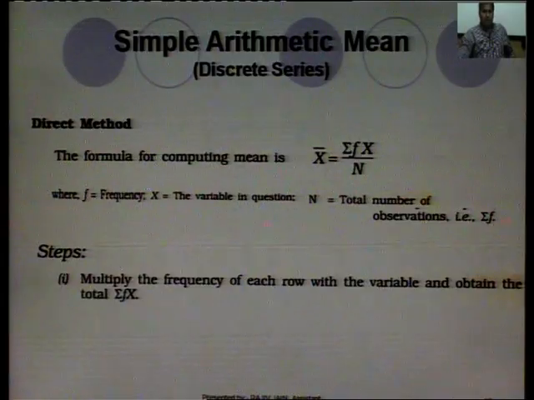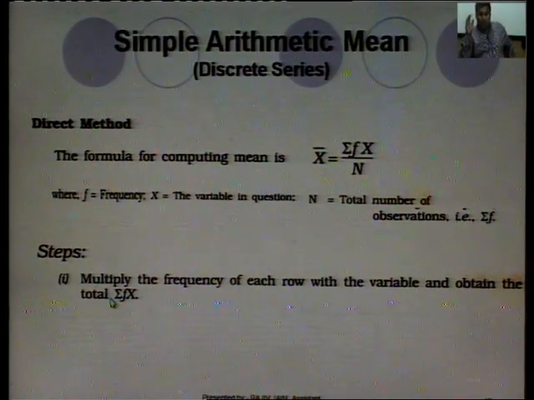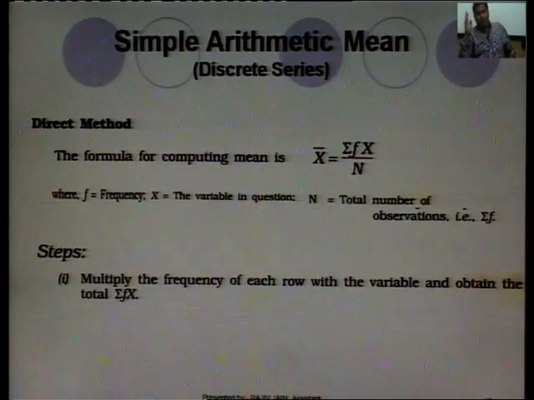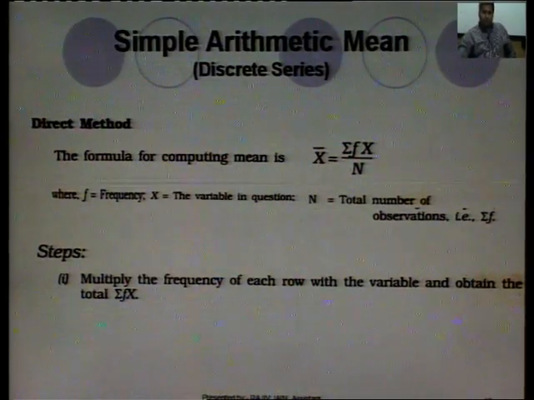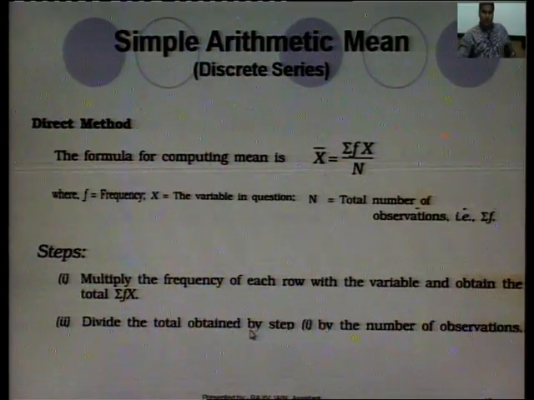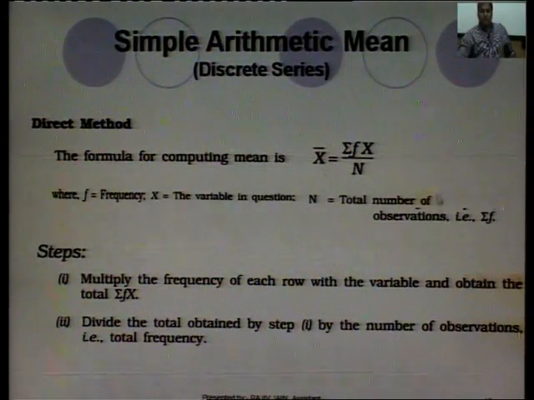So, the first step in this case also: multiply the frequency of each row with the variable and obtain the total, summation f x. Divide the total by the number of observations, and you will get the answer.